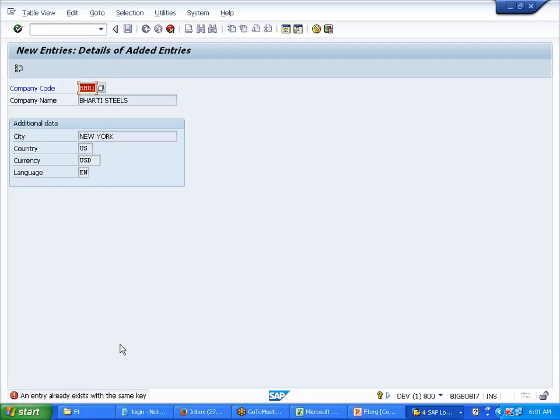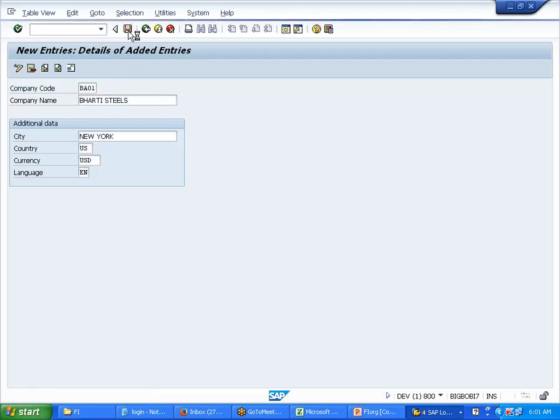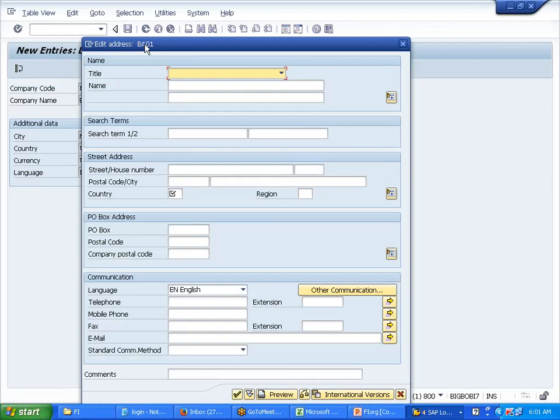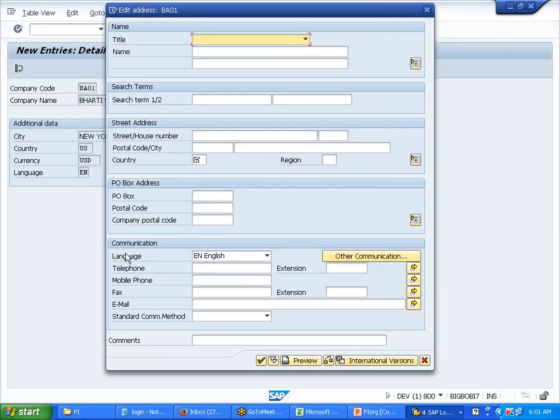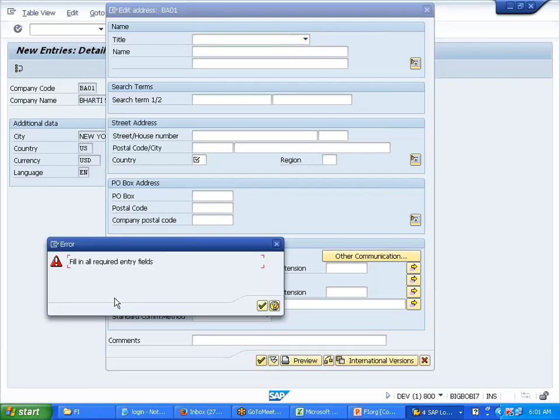It says this already exists. Okay, I'll use BA01. It says it already exists with that name. So BA01 now, I changed it to. See, another screen popped up. Now I'll say continue. See here, what does it say? Fill in all required entry fields.